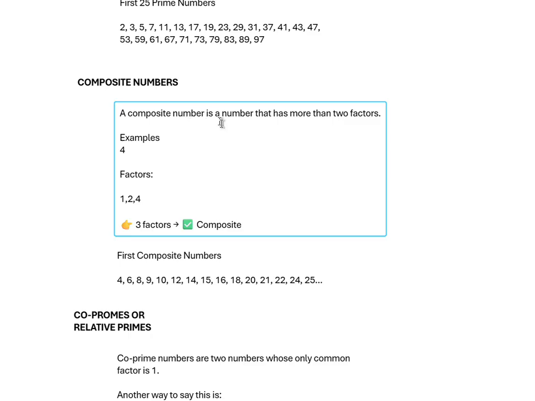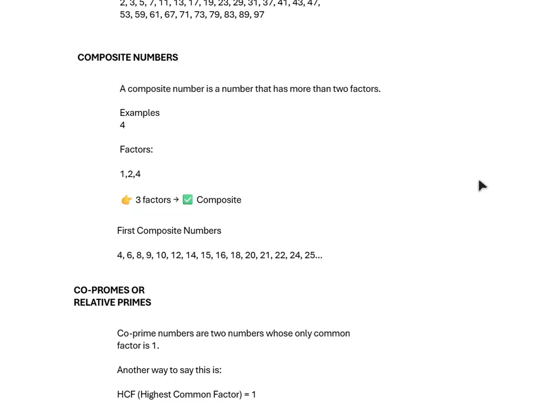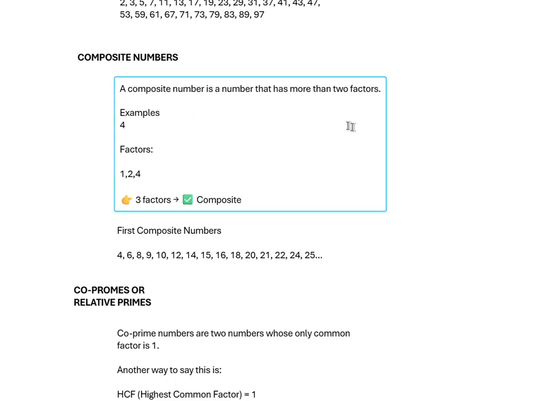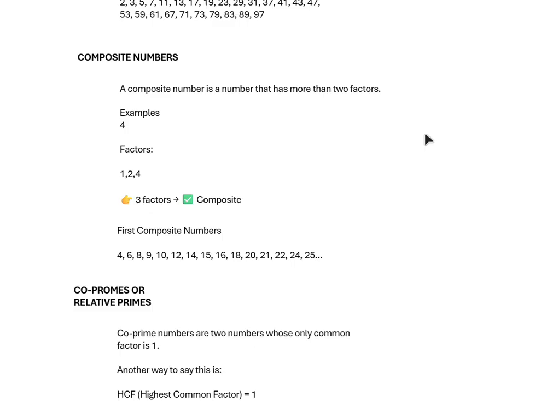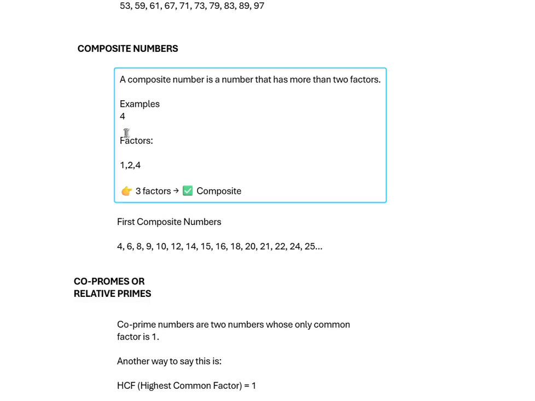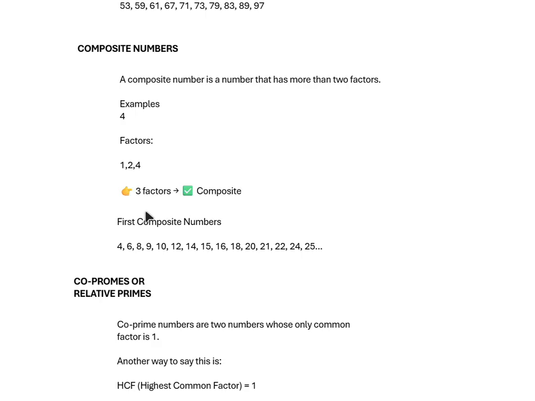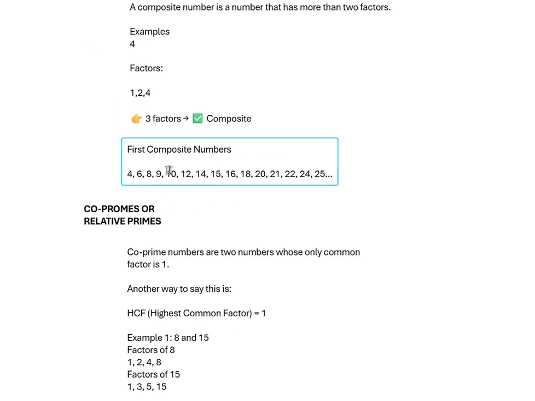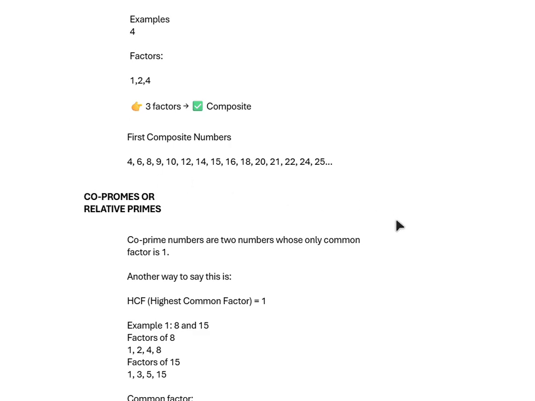Next, composite numbers, which are the opposite of prime numbers. A composite number is a number that has more than two factors. We know 4 has more than two factors: 1 fours are 4, 2 twos are 4, 4 ones are 4. There are three factors. The first composite numbers are 4, 6, 8, 9, and so on.